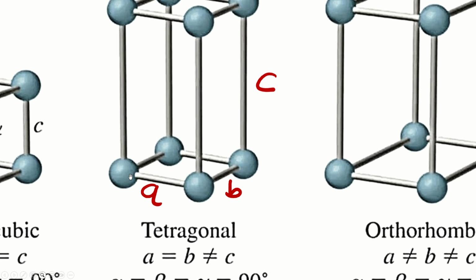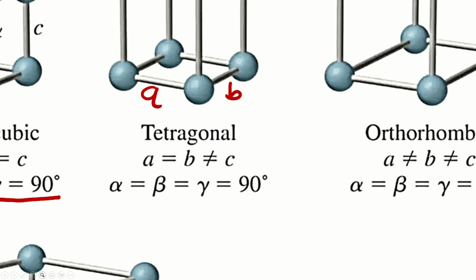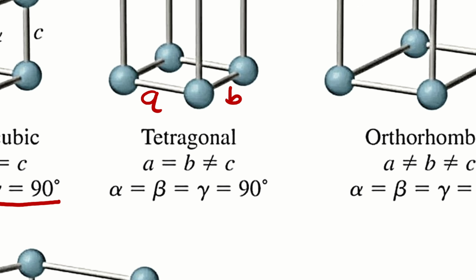The distance between these two atoms here at the base is A, that is your breadth. And then the distance between these two other atoms is B, that is your length. And then the height, which is along the z-axis, is going to be your C. So the height is slightly larger, and is not the same as A and B. That's why for a tetragonal crystal system, the value of A may be equal to B. The length and the breadth are equal to one another, yet they are not equal to the height.